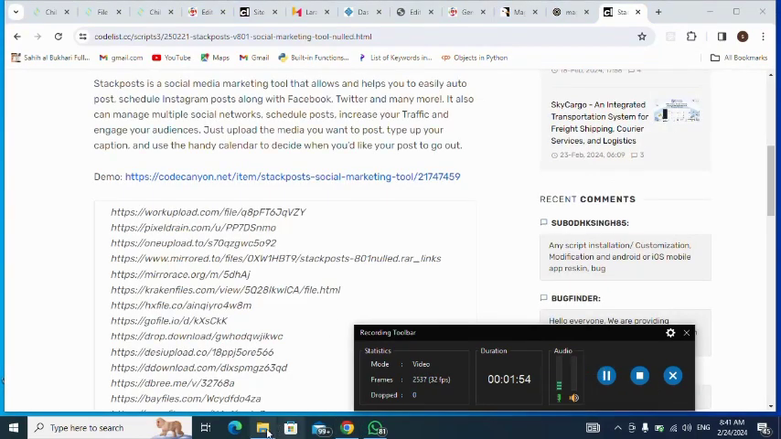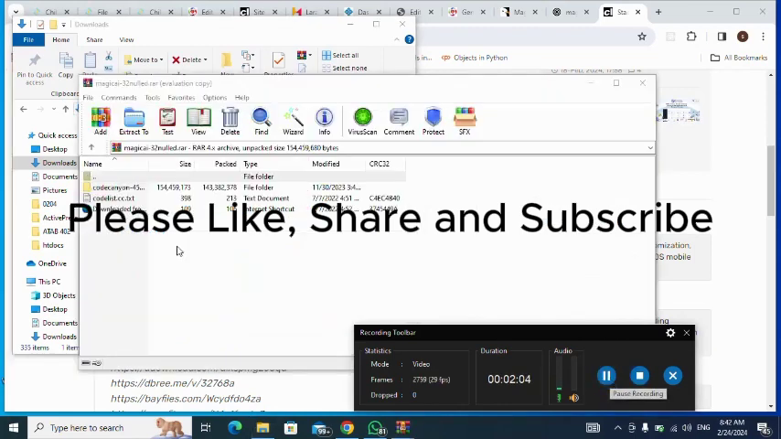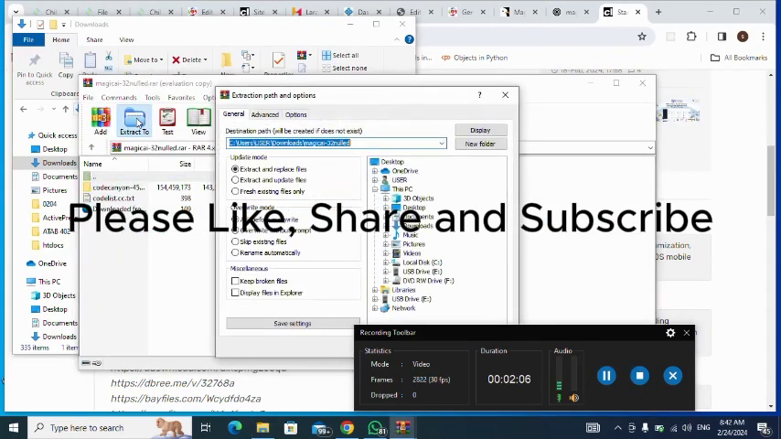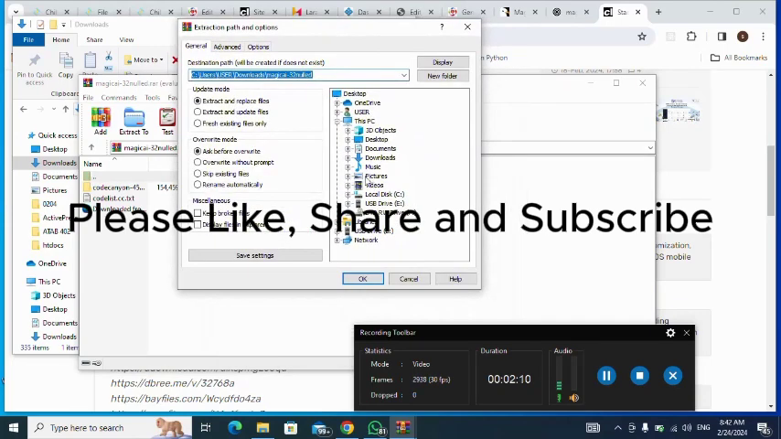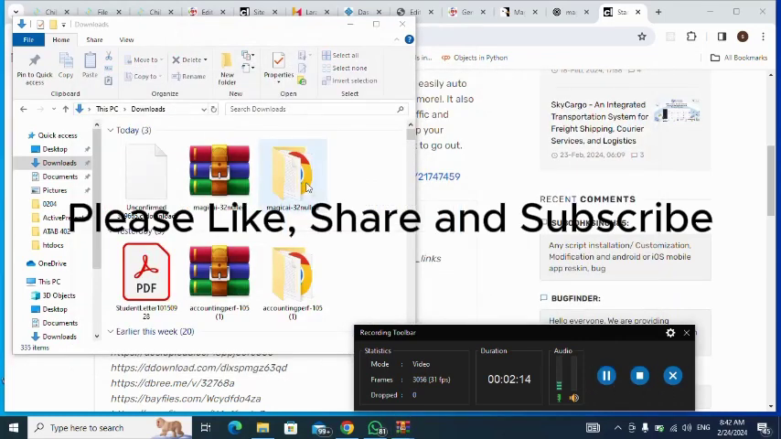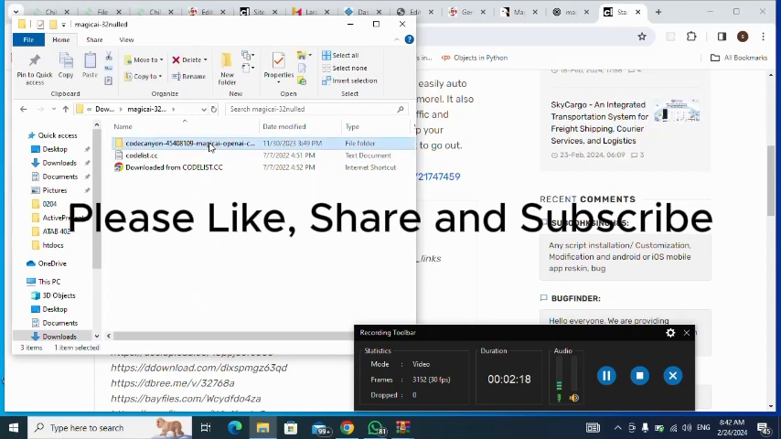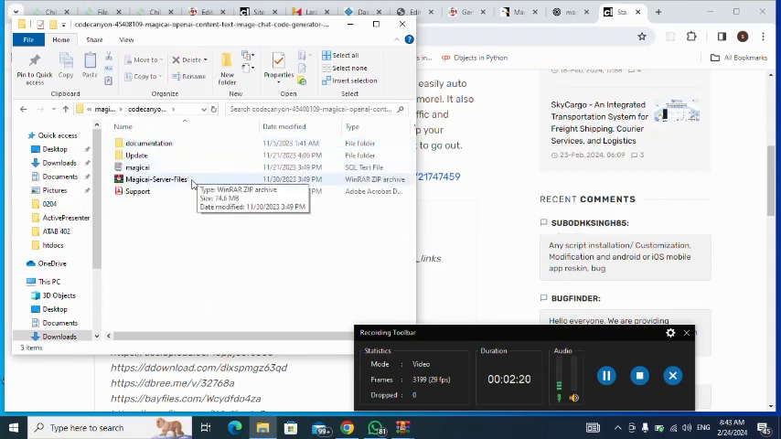Next, let me go to my downloads. Here it is, and it's a RAR file, so I double click to extract. Then next I click on extract to, then OK. So here is the extracted file. I double click to open it. Okay, this is my zip file which I'm going to send to my server.